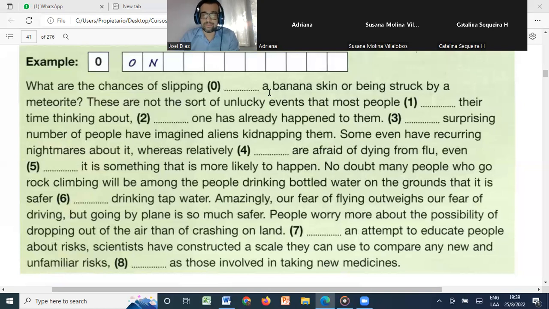Then number 3 will be the preposition, that one was a surprising number, right? Number 4, few. Few are afraid. The next one has 2 different options. You can use if or though, right? If it is something, or though. Then number 6 is very easy, right?